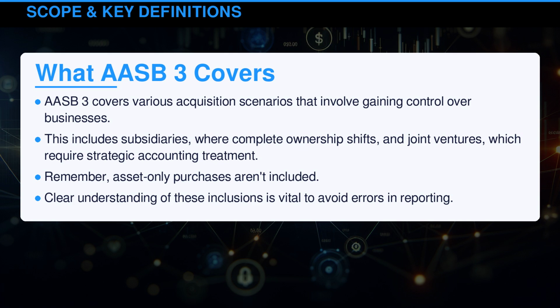AASB 3 covers various acquisition scenarios that involve gaining control over businesses. This includes subsidiaries, where complete ownership shifts, and joint ventures, which require strategic accounting treatment. Remember, asset-only purchases aren't included. Clear understanding of these inclusions is vital to avoid errors in reporting.